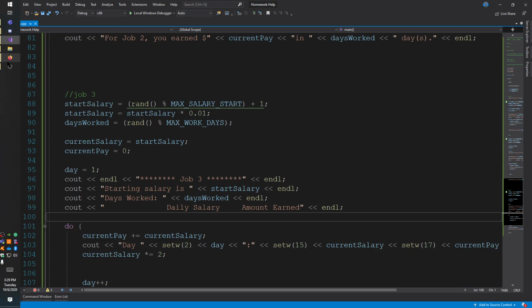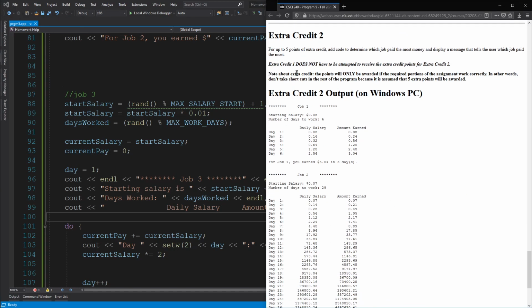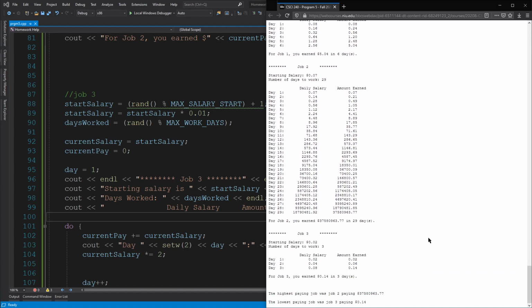For extra credit number 2, which one was that? For up to 5 extra credit points, add code to determine which job paid the most and display a message that tells the user which paid the most. So here we go.